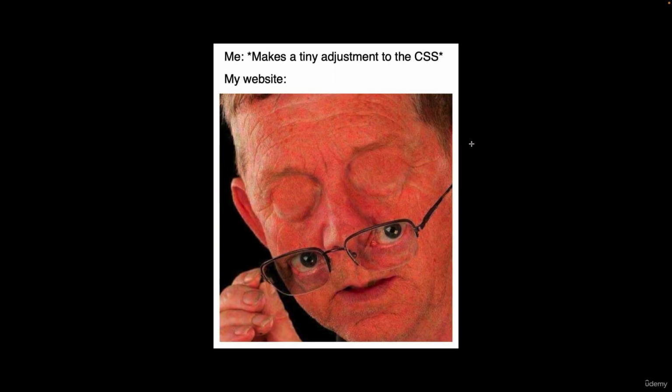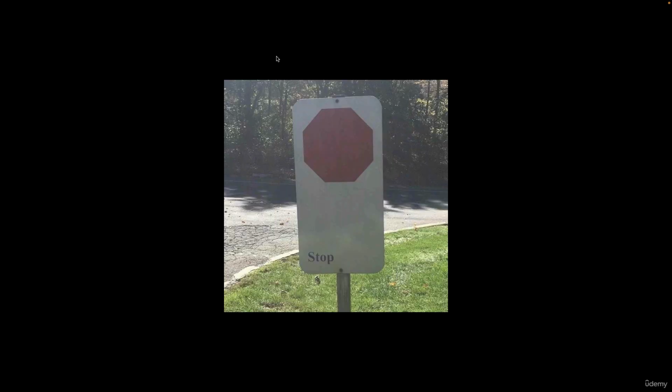The next meme explains one of the common problems that developers face. Sometimes developers make a very small change inside their CSS file, and with that, the website behaves very weirdly. This is another such example. Here we have a stop symbol. Developers should display the word stop within this symbol. But without proper CSS knowledge, it is going to be very tough for someone to properly align an element.